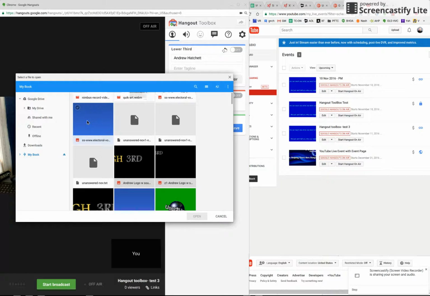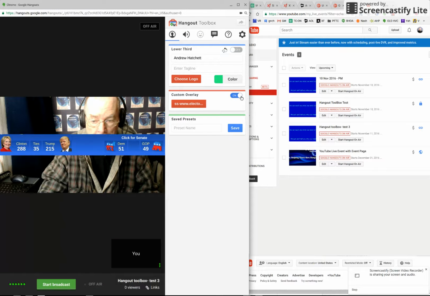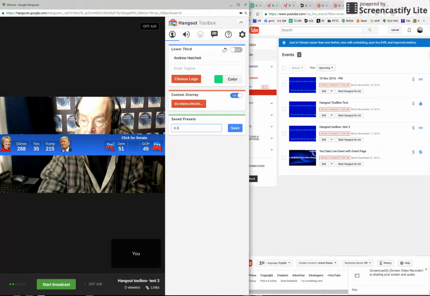However, it is not a full 1280 by 720, so it will go across the center of the screen rather than drop down to where a lower third should be if you did the entire full screen custom overlay. But you can see that, okay, now that's where it is. Now we'll turn it on, and there it is. Okay, and we'll save this. We'll call this custom one. Okay, and we'll say save.